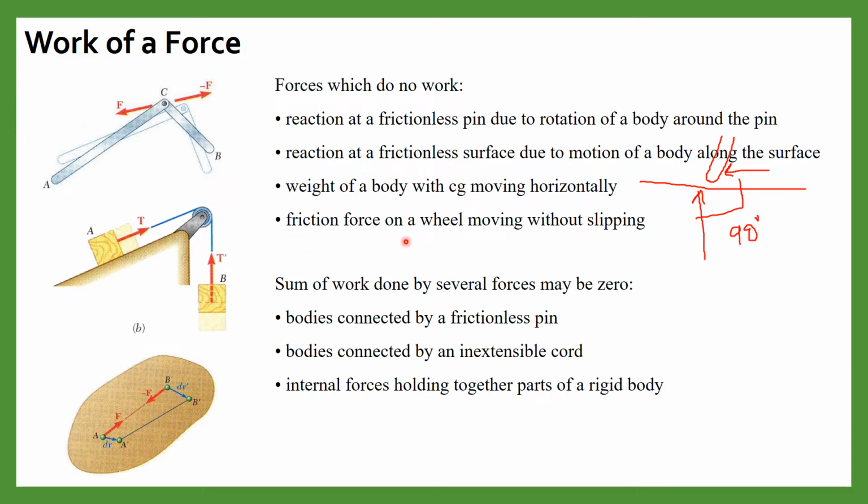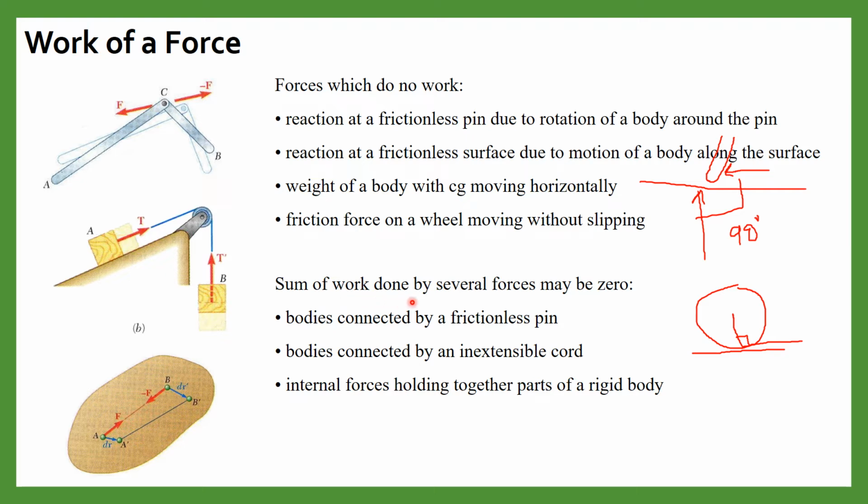Then friction force on a wheel moving without slipping. Again in this case, suppose this is the wheel and it is moving without slipping. The friction force will always be opposite to the motion, and this is the motion of the wheel. So they will always be perpendicular to each other. So again there will be no work.